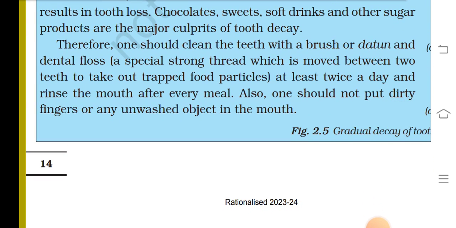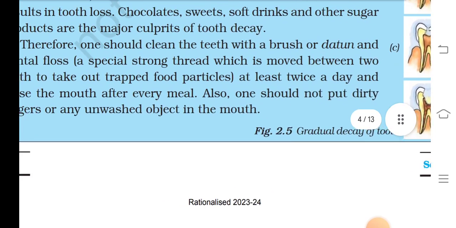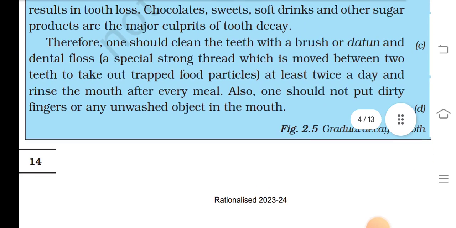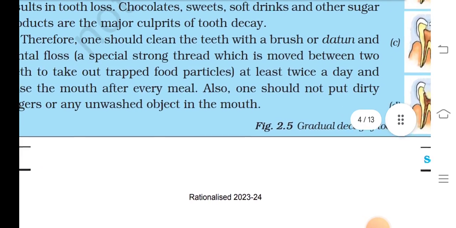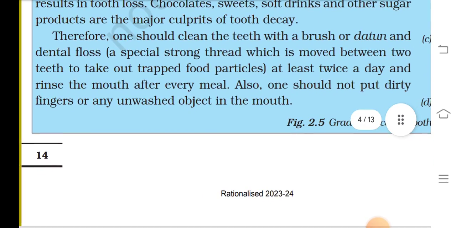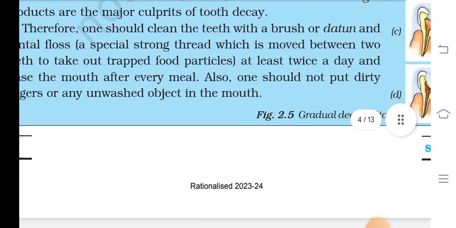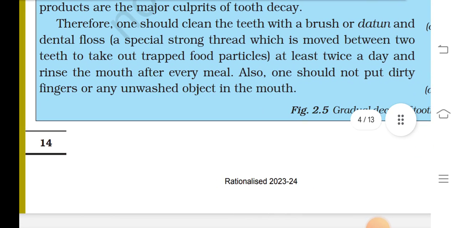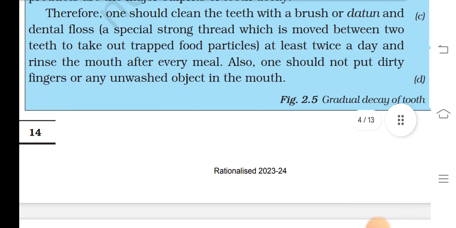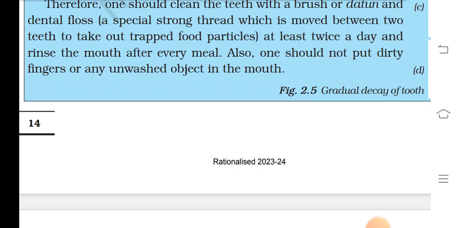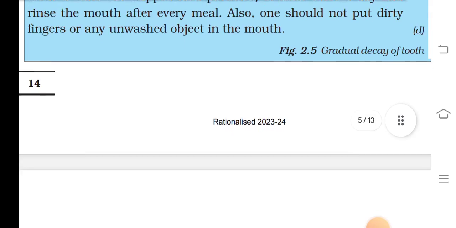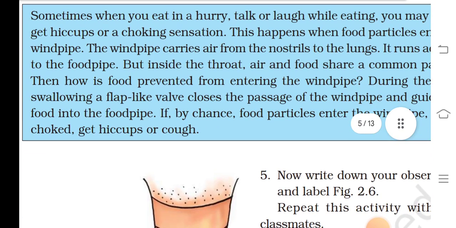Therefore, one should clean the teeth with a brush or datun and dental floss, a special strong thread which is moved between two teeth to take out food particles. Brush at least twice a day and rinse the mouth after every meal. Also, one should not put dirty fingers or any unwashed object in the mouth.